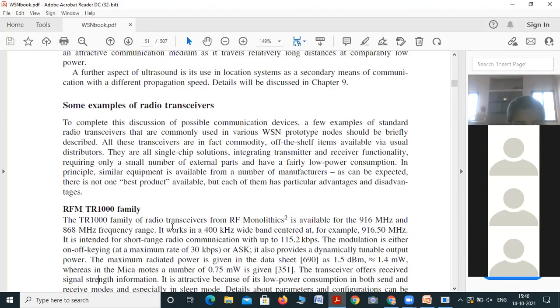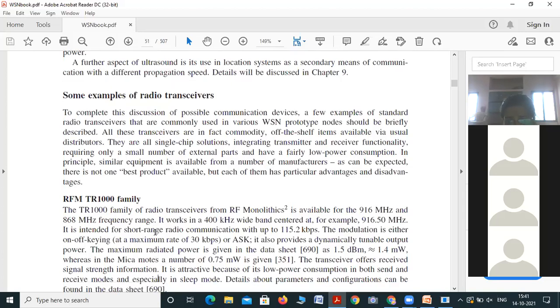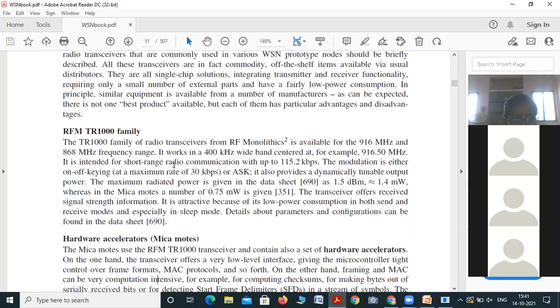The TR1000 family of radio transceivers from RF Monolithics is available for 916 megahertz to 868 megahertz frequency range.